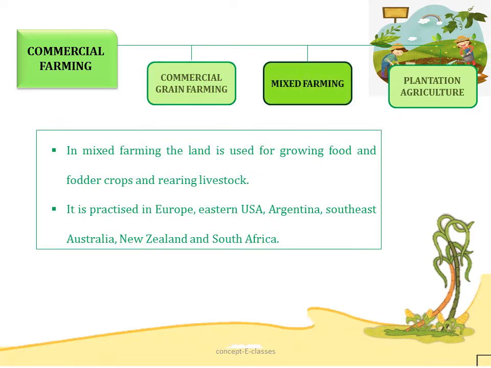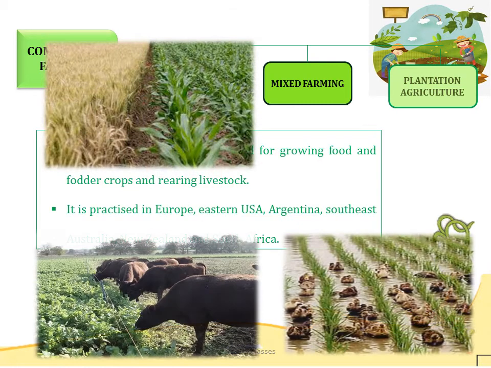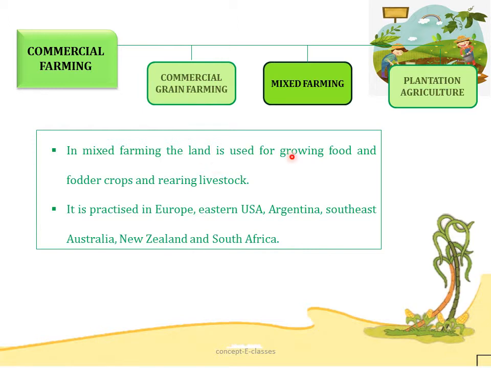Now let's see about mixed farming. In mixed farming, the land is used for growing food, fodder crops and rearing of livestock. See, here we can see how the buffaloes are reared along with the field, and here also the duck in a paddy field. So in mixed farming, the land is used for growing food and fodder crops along with livestock.